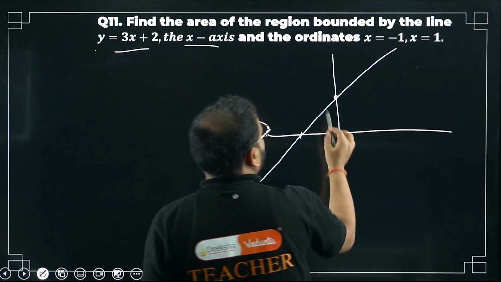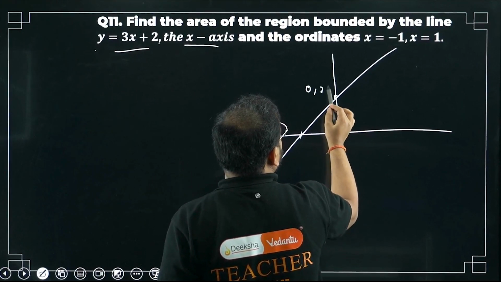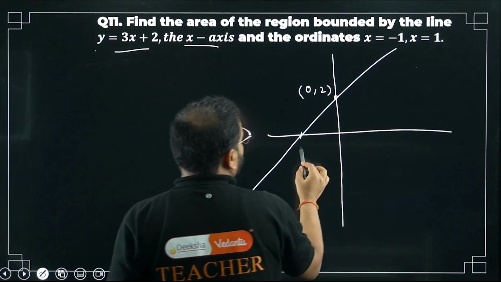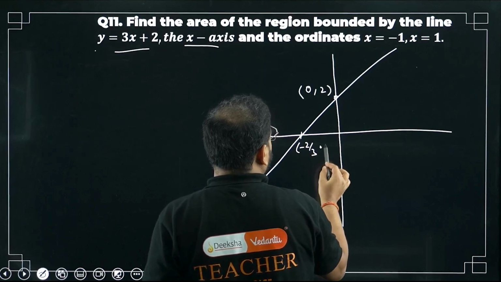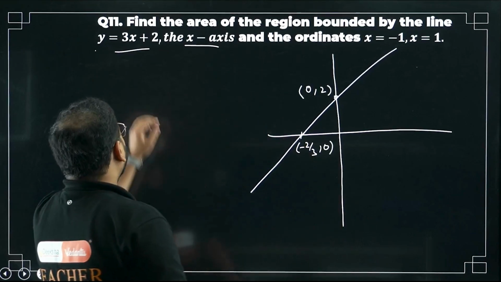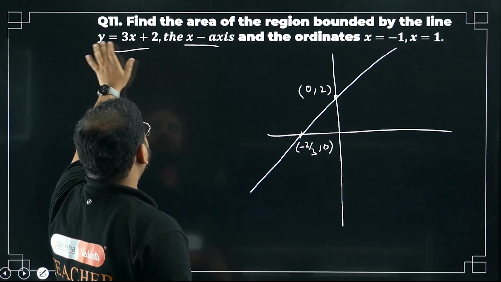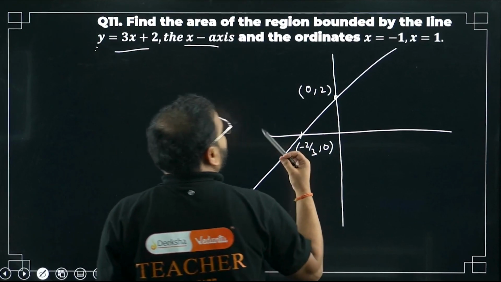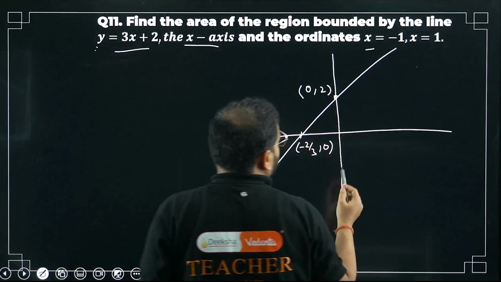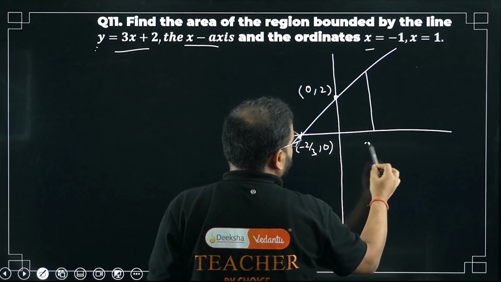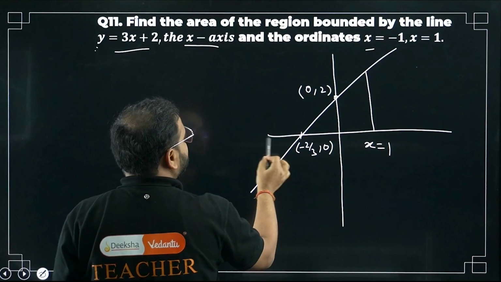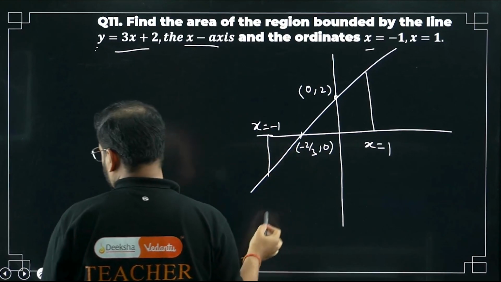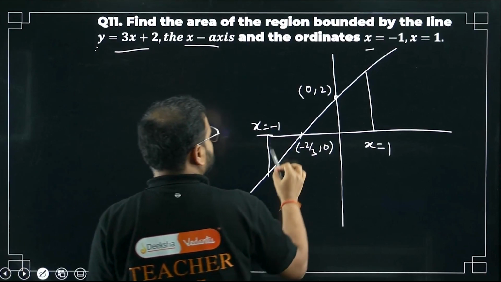Okay, I'll write the coordinate also. So this is going to be 0, 2. What is this point? This point is going to be minus 2 by 3, 0. Please check. Put here y as 0. Bring this 2 over there. Minus 2 divided by 3. So minus 2 by 3. Great. From where to where? Minus 1 to 1. X equals to 1 is over here, and minus 1 will be somewhere here. So we're looking for this area. This is my area, sir.